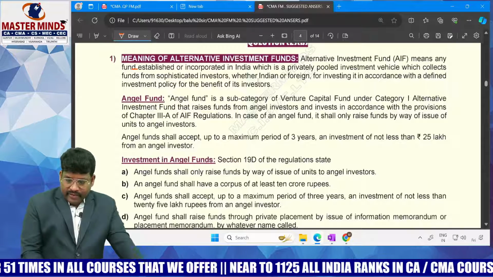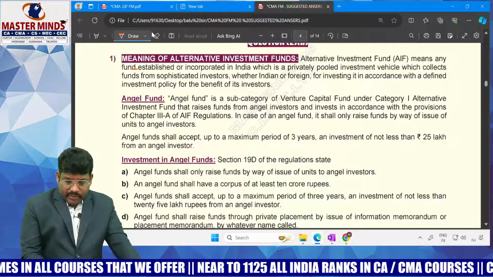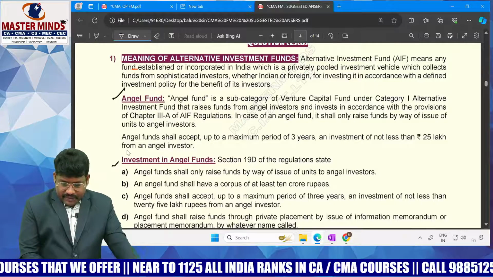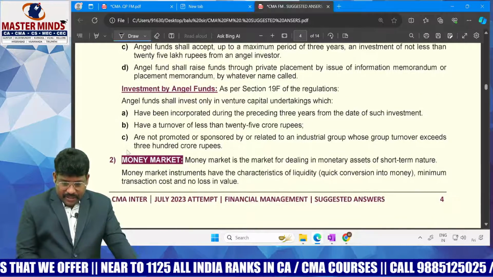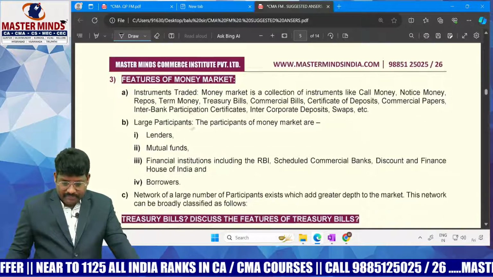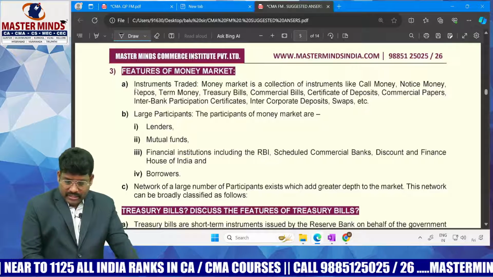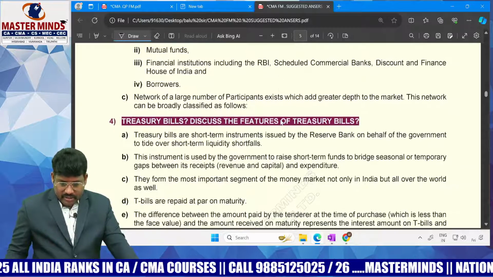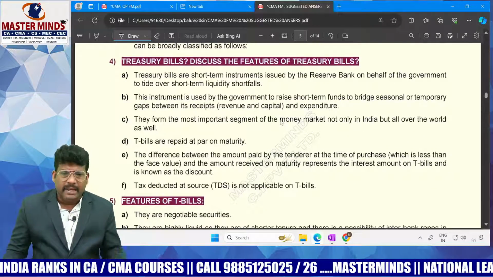Here, the meaning for various alternative investment funds would be: number 1, angel funds, investment in angel funds, and money market instruments. Money market instruments are given with their features. These are the several instruments they are given, and large participants. So, treasury bill characteristics. It is a theory part, right?